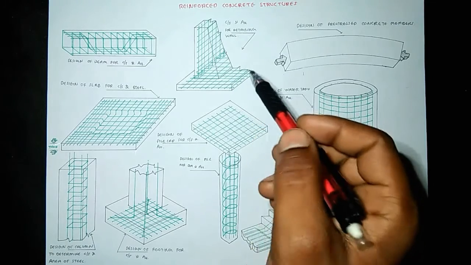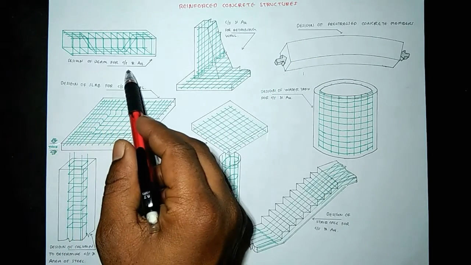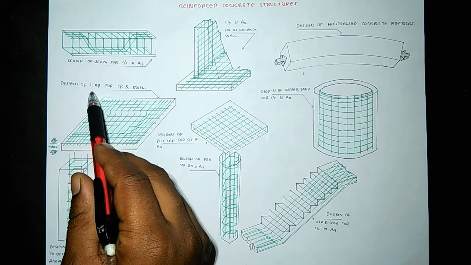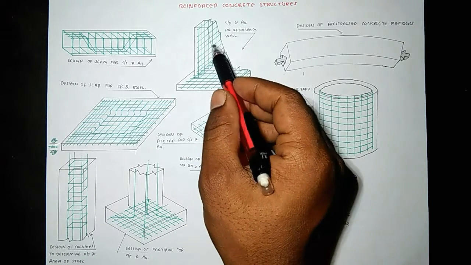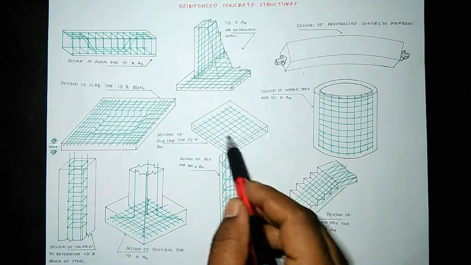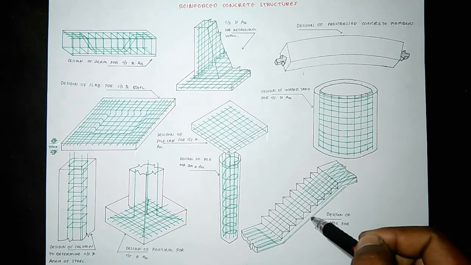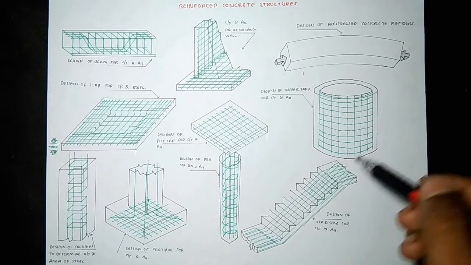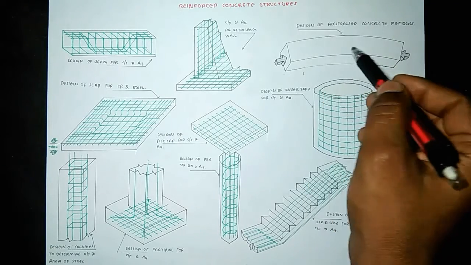This is the result determined by reinforced concrete structures. We will determine design of the beam for cross section and area of steel, slab design for cross section and area of steel, column design for cross section and area of steel, footing design for cross section and area of steel, retaining wall design for cross section and area of steel, pile cap design for cross section and area of steel, pile design for cross section and area of steel, staircase design for cross section and area of steel, water tank design for cross section and area of steel, and design of the pre-stressed concrete member.